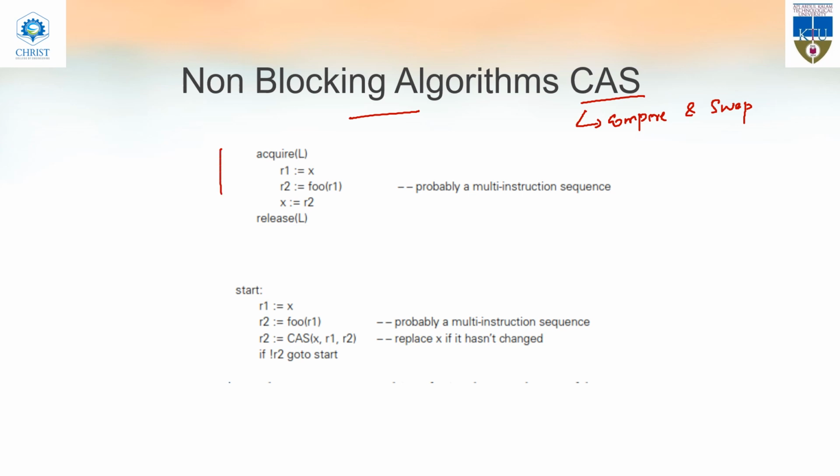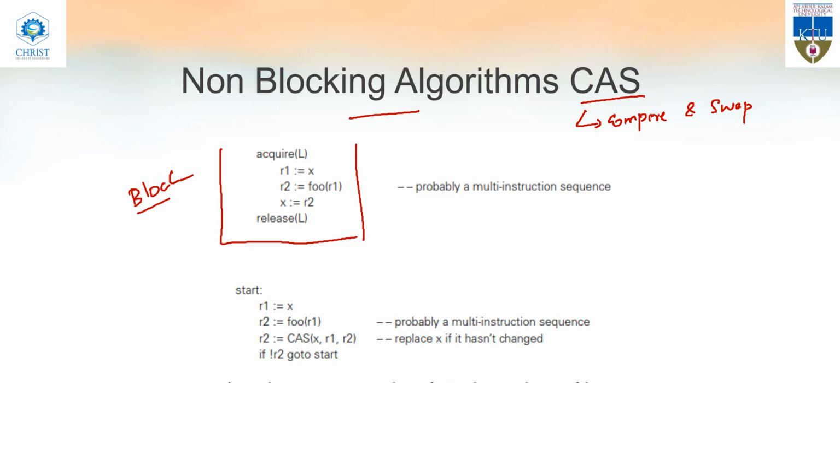Here, the first one is a blocking algorithm, not a non-blocking algorithm. This is an example of an ordinary algorithm, in which we acquire the lock L. L is the lock here and H is the resource, the variable whose value is used.